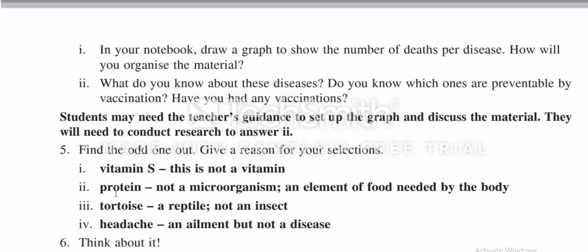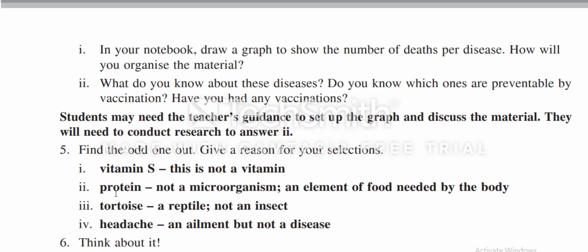Virus, fungi, protozoa, protein, bacteria. So virus, fungi, protozoa and bacteria are unicellular, microscopic organisms, but protein is an element of food needed by the body. So protein is the odd one out in the second list.